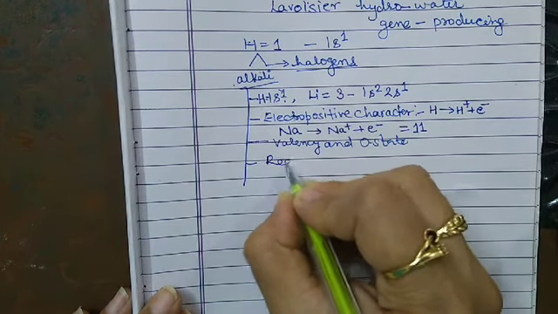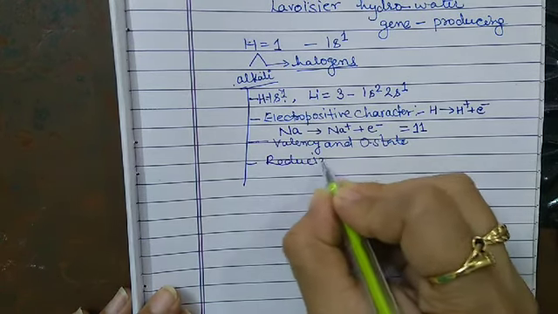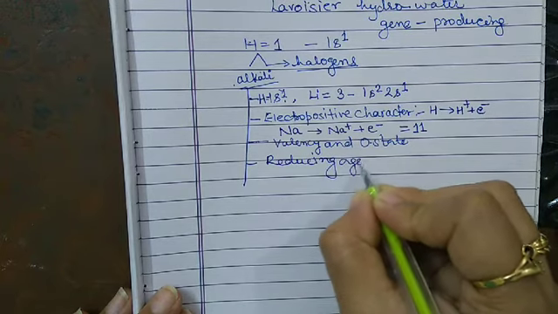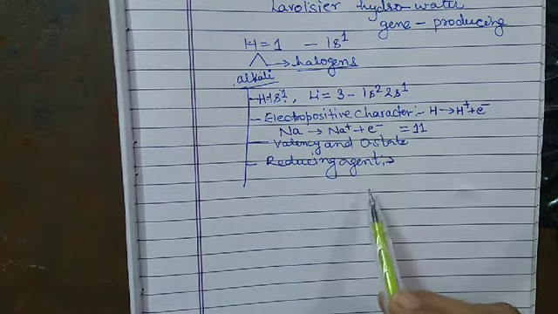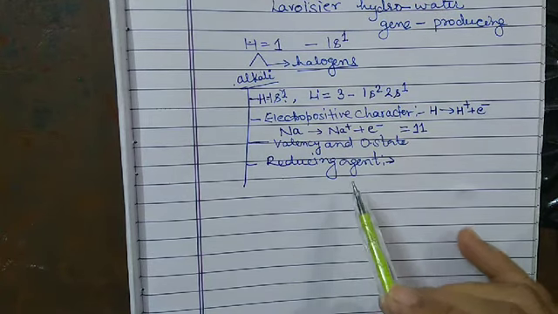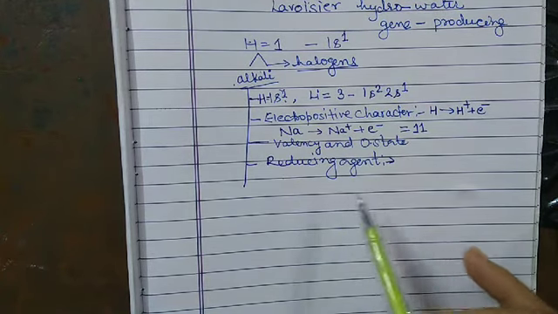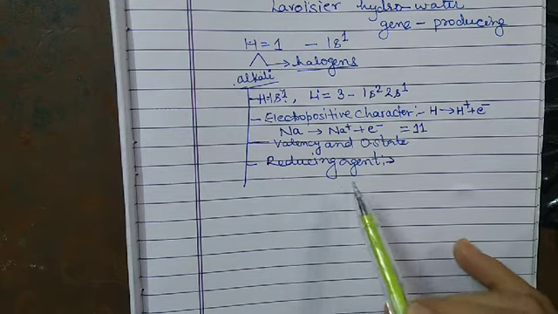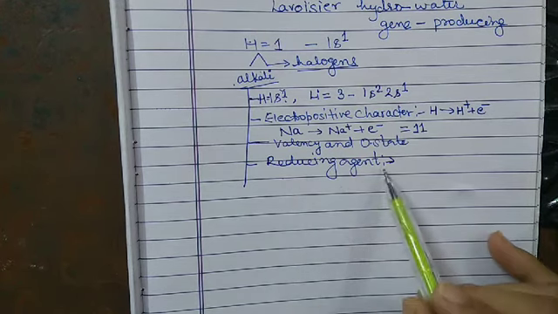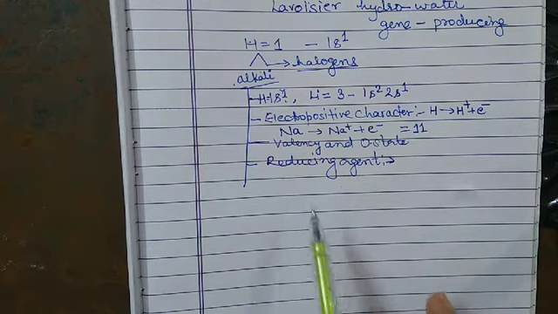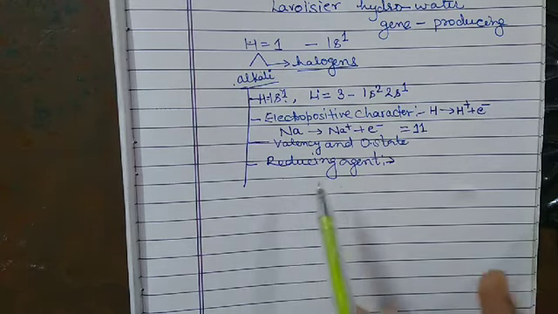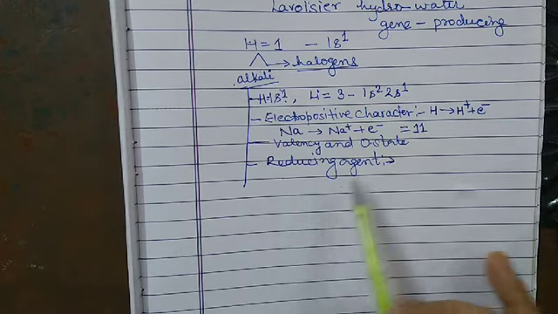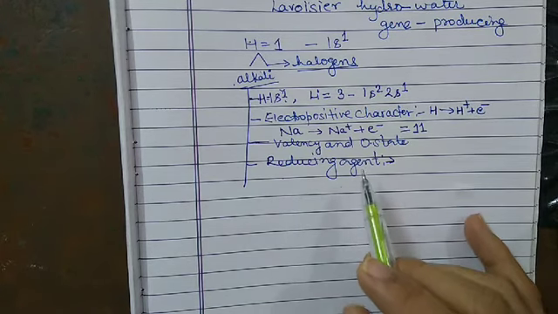Now the next property is the reducing agent. Like alkali metals, hydrogen acts as a strong reducing agent. We all know very well that all the alkali metals are strong reducing agents. So same as that, hydrogen also acts as a reducing agent.